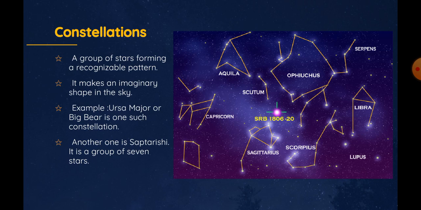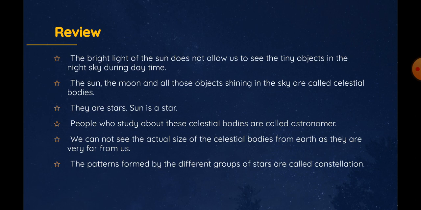Children, I hope you all are clear with the topics learned today. Let's do a quick revision. Today we have learned the bright light of the sun does not allow us to see the tiny objects in the night sky during daytime. The sun, the moon, and all those objects shining in the sky are called celestial bodies.